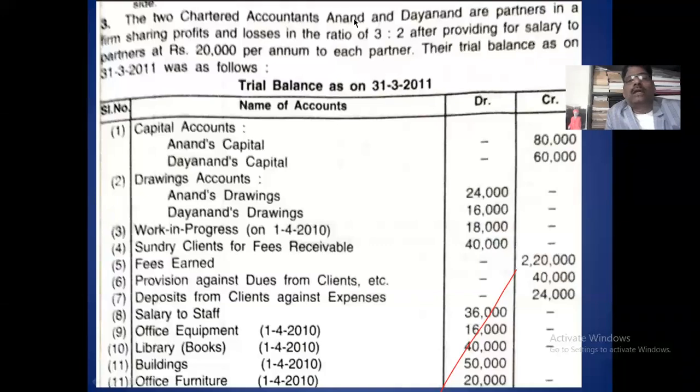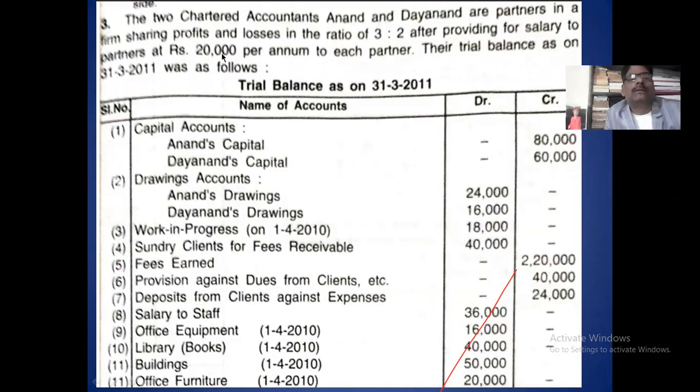Here, two chartered accountants, Anand and Dayanand, are partners in a firm. They share profits and losses in the ratio of 3:2. The profit sharing ratio is 3:2. After providing a salary of rupees 20,000 to the partner, this salary comes in the P&L appropriation account.